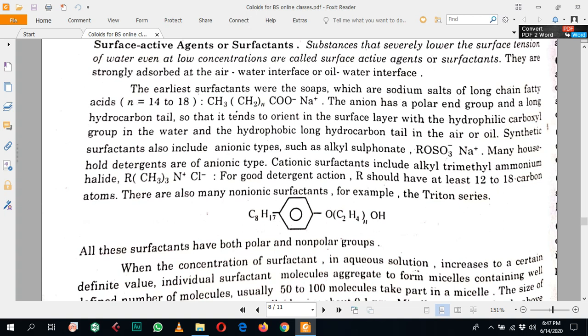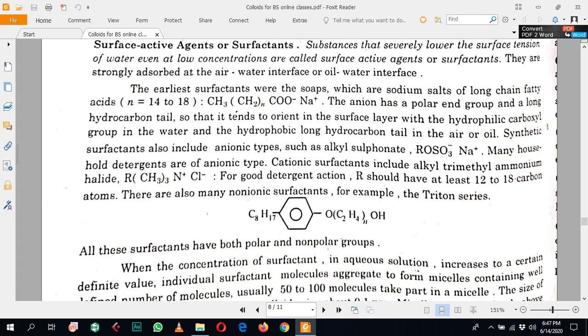They are strongly adsorbed at the air-water interface, or in the case of an emulsion, at the oil-water interface, and decrease the surface tension between the oil and water.